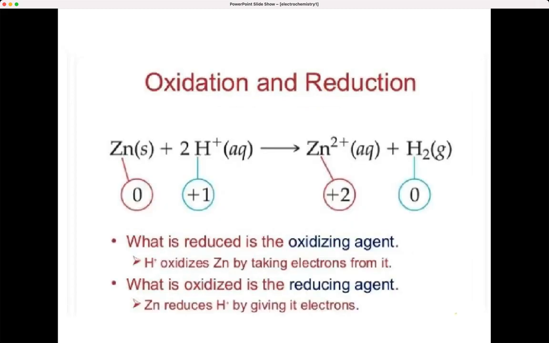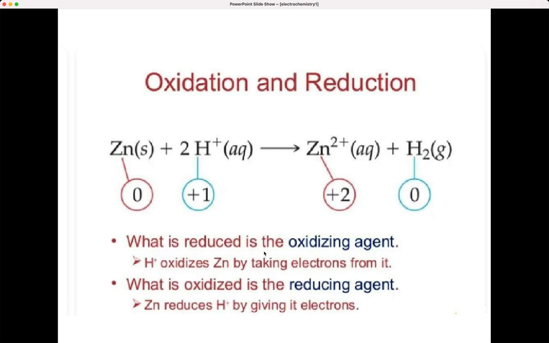Okay, now you all might have already learned about oxidation and reduction, and also about redox reactions. You can go through the previous topics to see that. See here, zinc, which is a solid, plus 2H+. Zinc has oxidation state 0, and hydrogen is +1, because this is a proton. For individual elements, the oxidation state is always 0. Since this is H+, it is taken as +1. Zn2+ is +2. H2 is just an element, so it's 0.